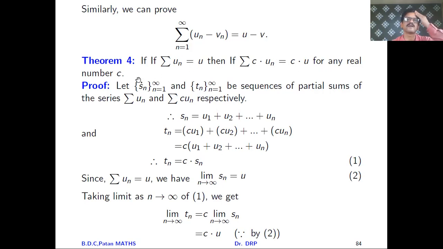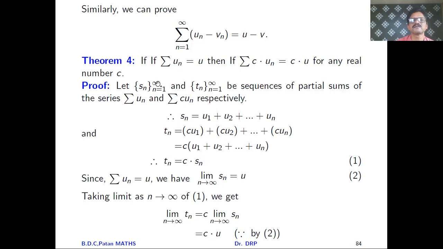We will consider Sn, where n runs from 1 to infinity. No need to consider the other sequence here; only consider the sequence corresponding to un.